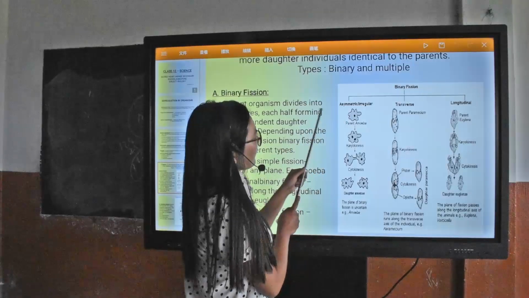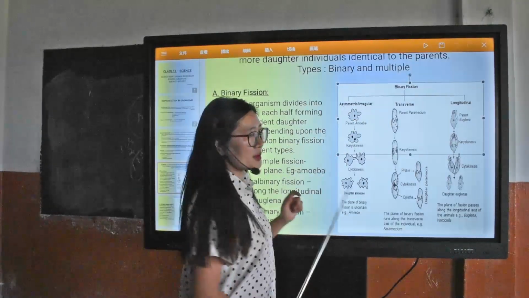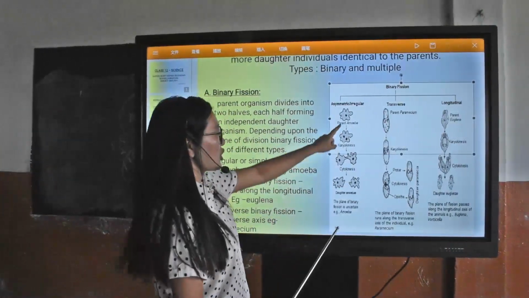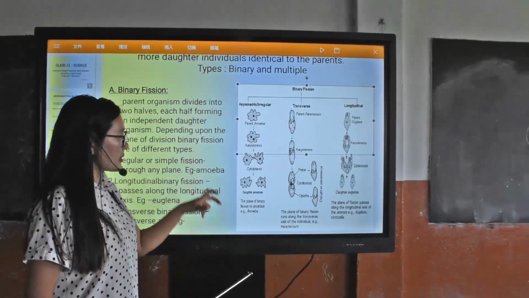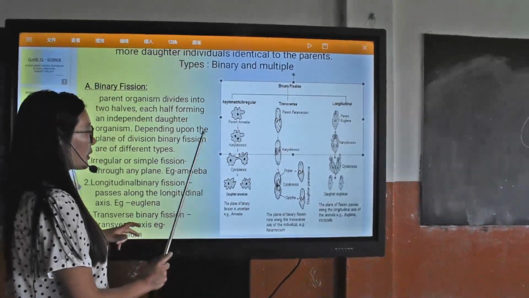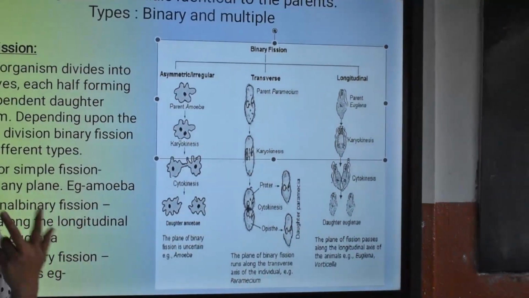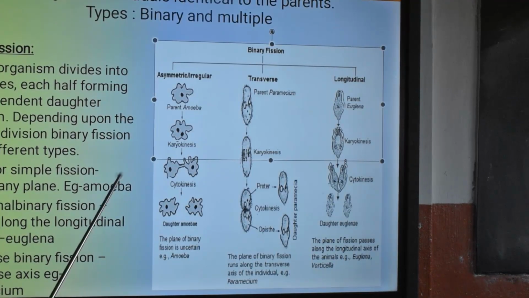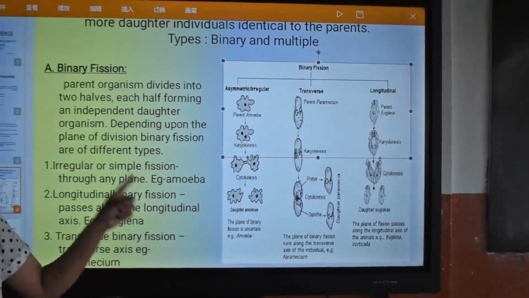The division can be done this way, this way, this way, this way. First they divide the nucleus, and after that they divide the cytoplasm, cytokinesis, and then they reproduce into 2 daughter cells. So in amoeba, simple fission takes place.